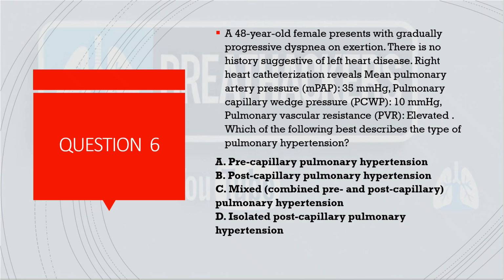So the answer for this question is precapillary pulmonary hypertension, because in this MPAP is raised, PCWP is usually less than or equal to 15 and PVR is usually elevated. So answer is A.